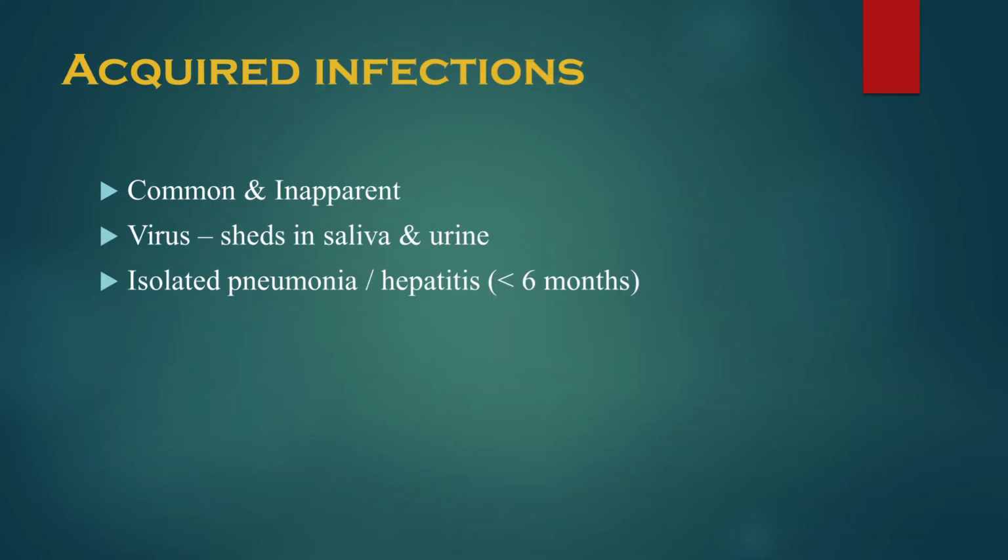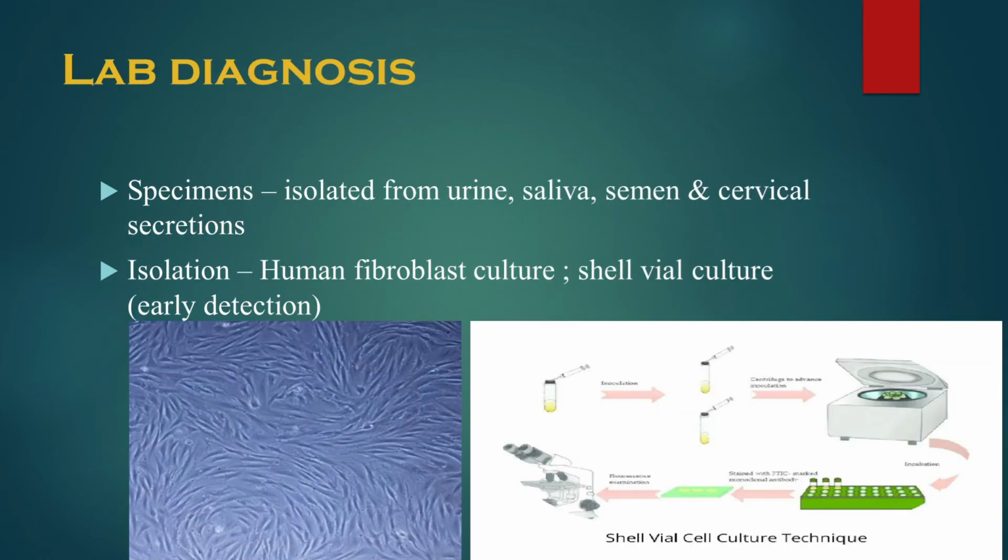Acquired infections are very common and inapparent. The virus sheds in the saliva as well as urine of the infected individuals. And cytomegalovirus may be a cause of isolated pneumonia or hepatitis in children less than 6 months of age. Now coming to the lab diagnosis, the specimens can be urine, saliva, semen, and cervical secretions.